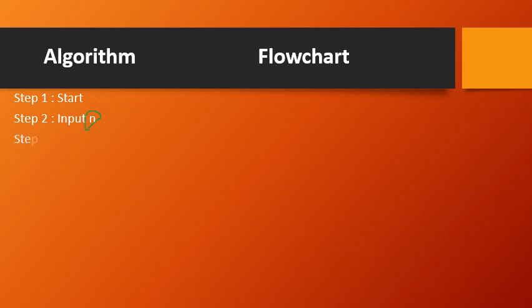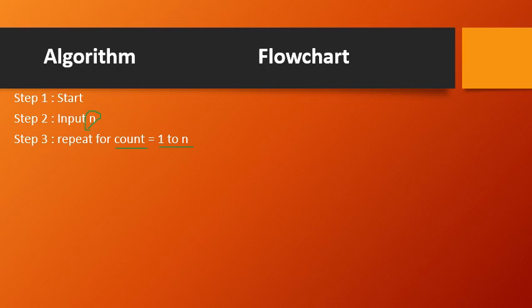So step 3 will be repeat for count equals 1 to n. Since I want to display the numbers from 1 to n, I should be repeating for the same duration, that is 1 to n. And to monitor that counting, I will be using a placeholder called a counter, or count here.